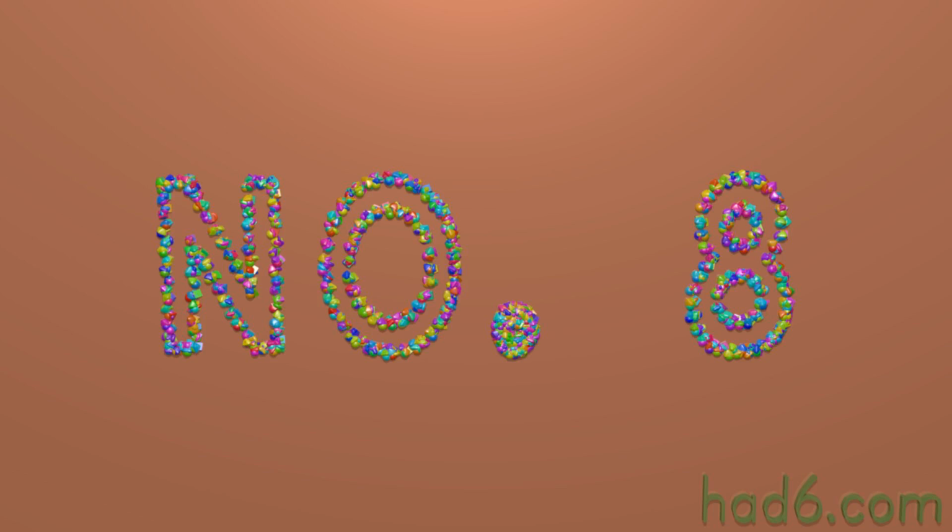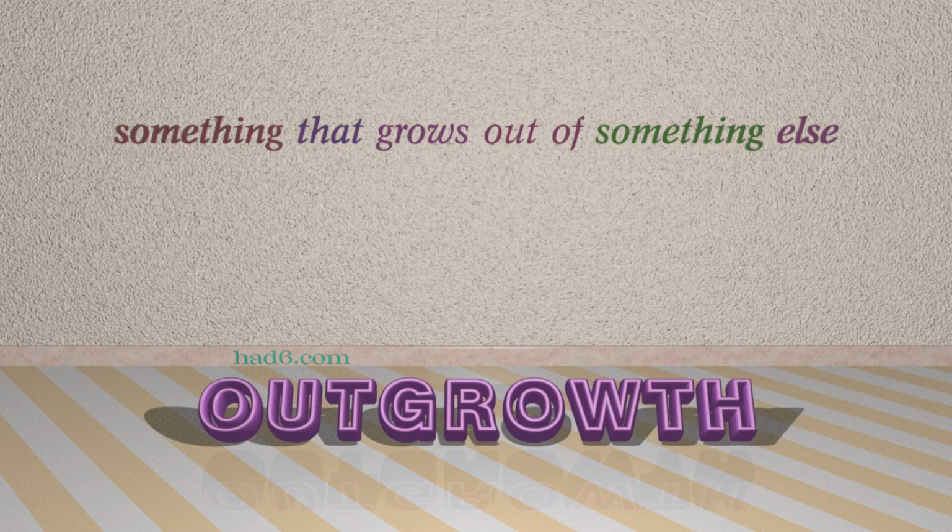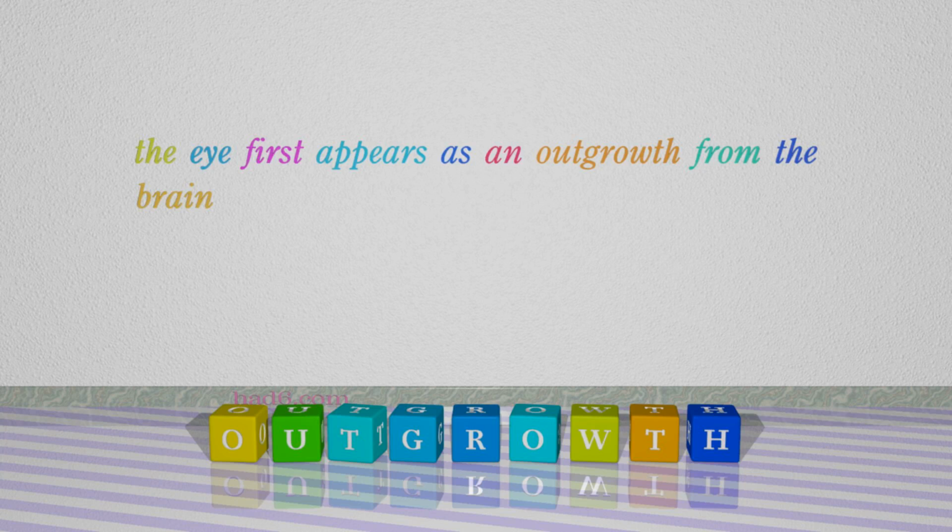Number 8. Outgrowth. Which means something that grows out of something else. Outgrowth. For example, the eye first appears as an outgrowth from the brain.